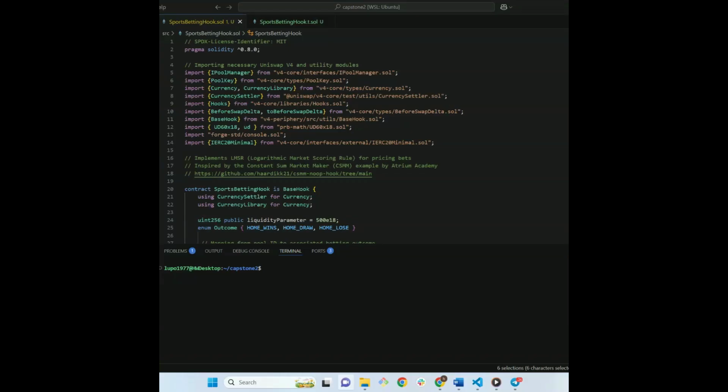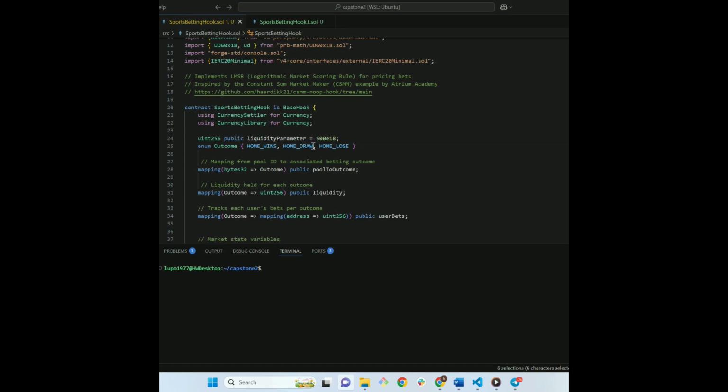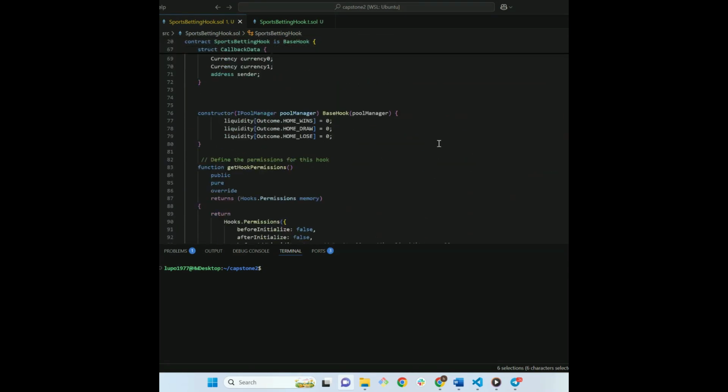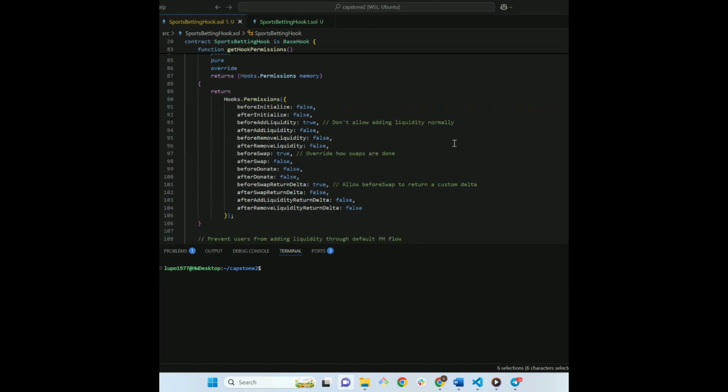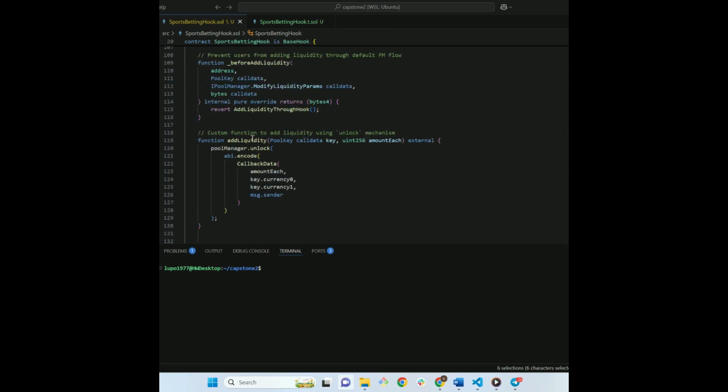Now let's look at the smart contracts and hooks. Inside the SRC folder, we have the hook. We have three different outcomes: win, lose, and draw. When we scroll below, we see the hooks we are using: before add liquidity, before swap, and before swap delta. First, we add liquidity to all three pools.